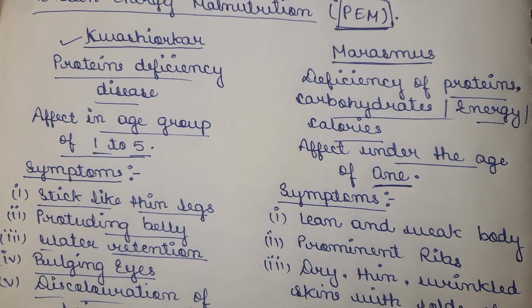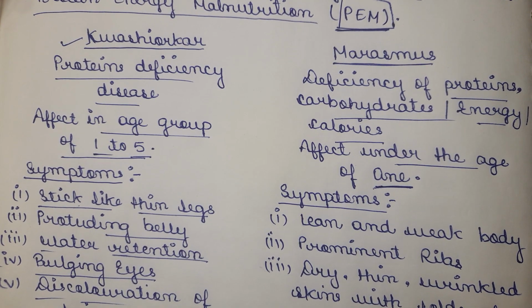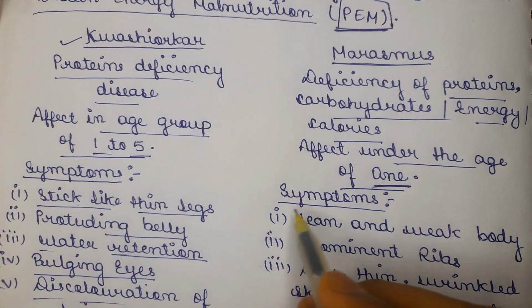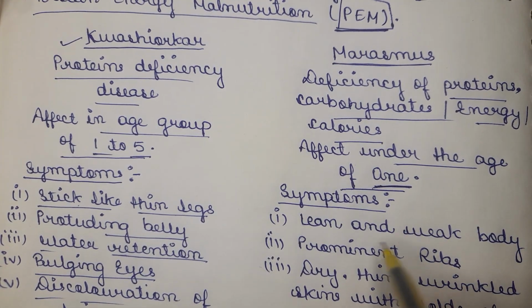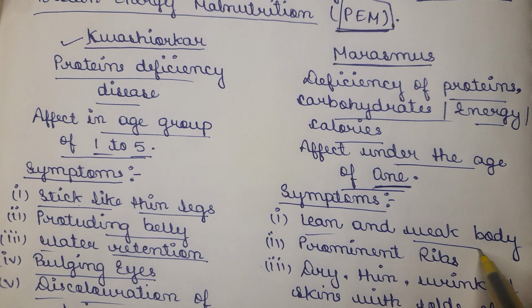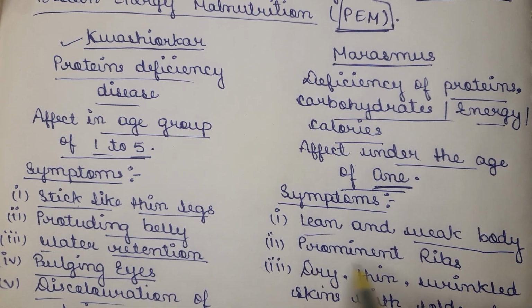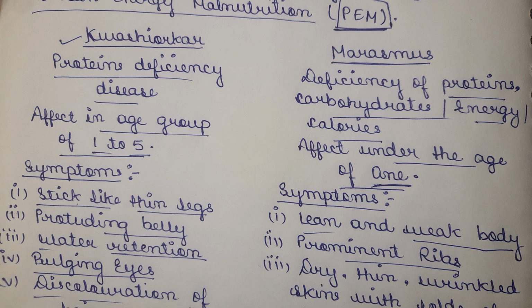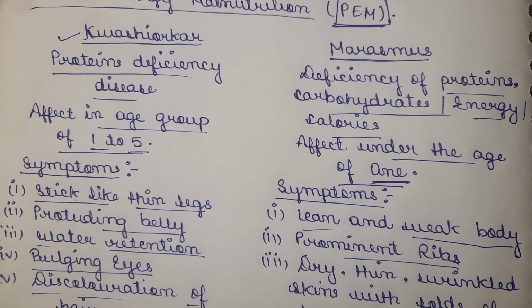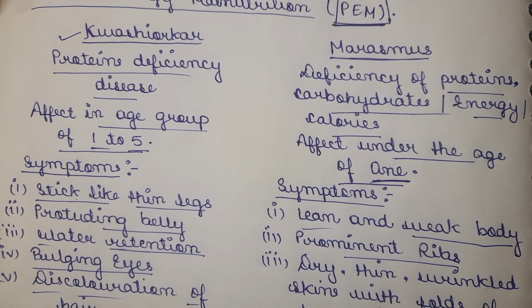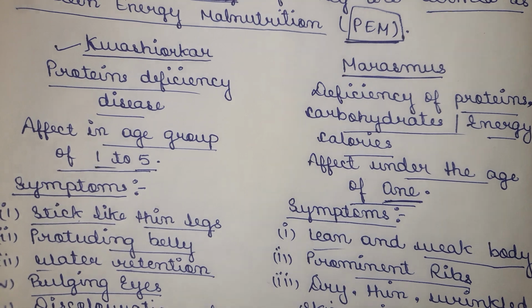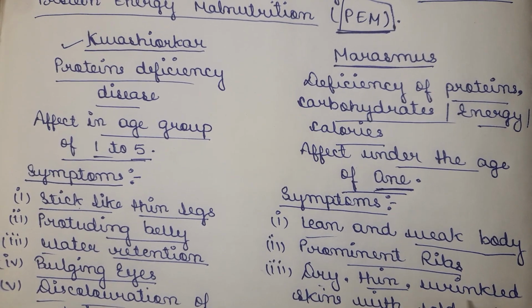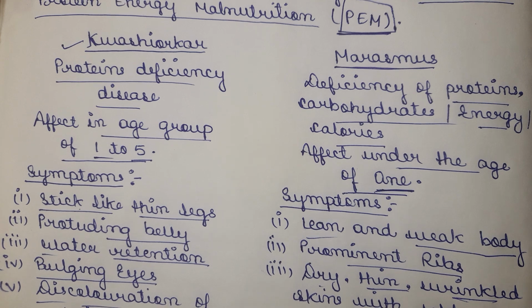Now the second disease, known as marasmus, affects children under the age of 1. The symptoms of marasmus are a lean and weak body. The second point is prominent ribs. The third point is dry, thin, wrinkled skin with folds of loose skin.